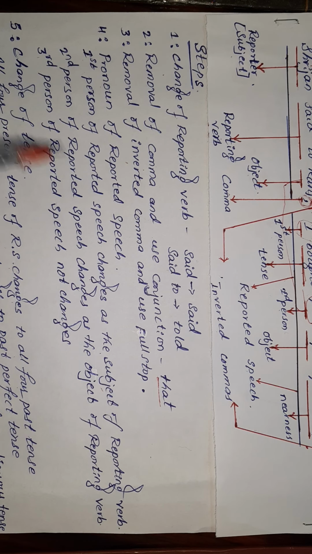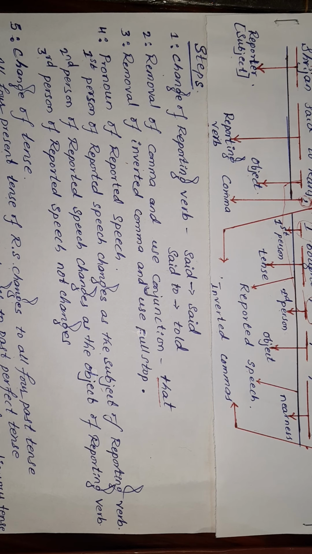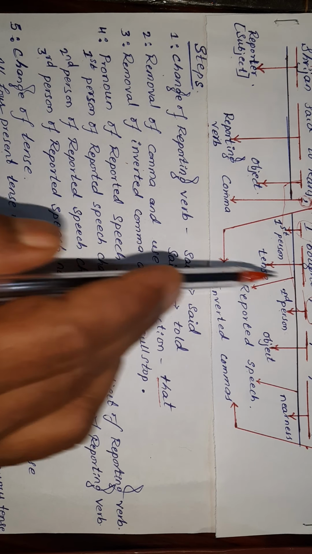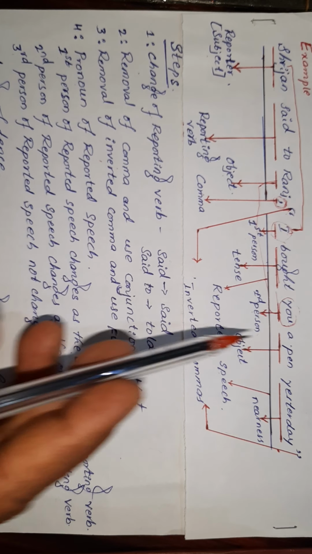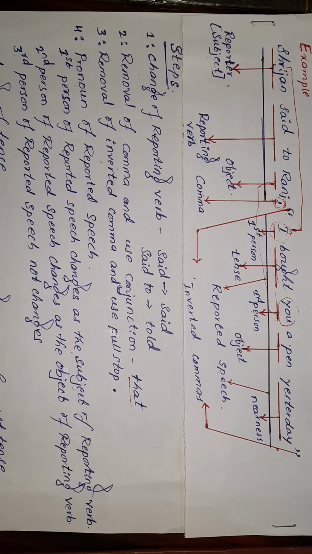If it is in simple present tense, it changes to simple past. Present continuous changes to past continuous. Present perfect changes to past perfect. Present perfect continuous changes to past perfect continuous. If the verb is in simple past tense, it changes to past perfect.